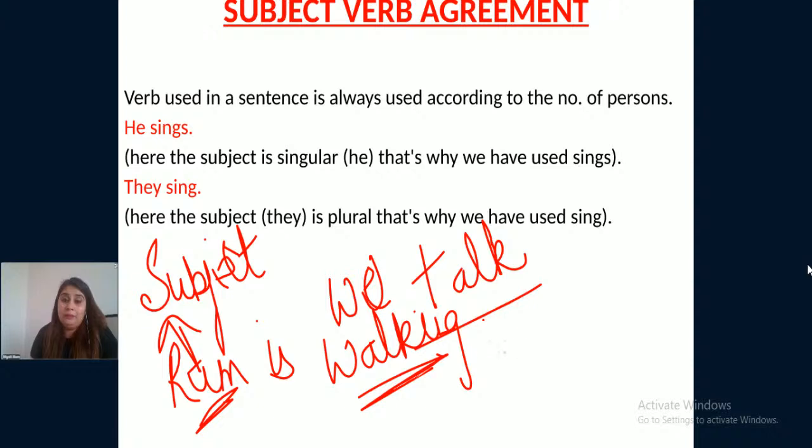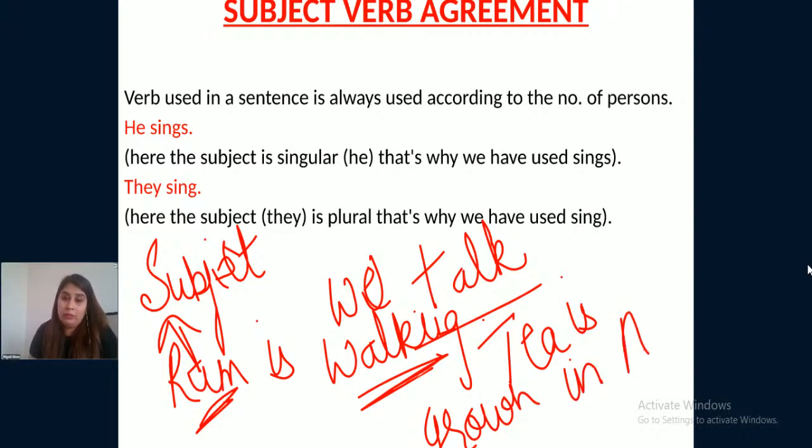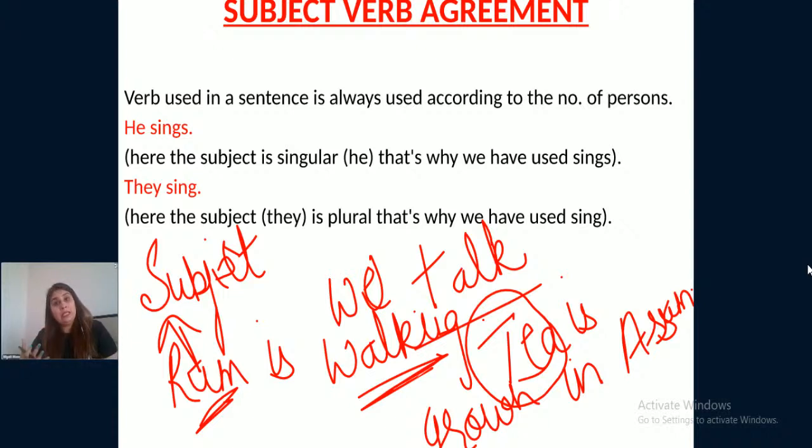And if I say tea is grown in Assam. Now, we are talking about what? Here we are talking about tea. Tea is not doing anything here. Tea is not performing any task, but we are basically discussing tea. So, here the subject is tea. So, subject is basically the one either who is doing something in the sentence or we are talking about it, right? Now, I told you that verb depends on the subject.